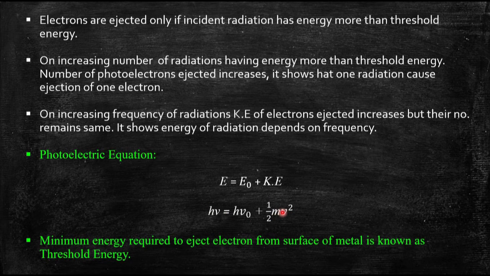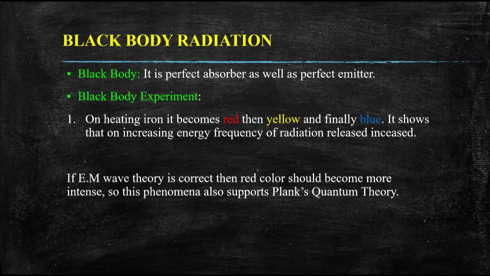So the minimum energy required to eject an electron from the surface of a metal is known as threshold energy. And this equation is very important, as you will be asked numericals from this equation in both your school exams as well as in competitive exams. So this was our first proof, and now our second proof that supported Planck's theory is black body radiation.